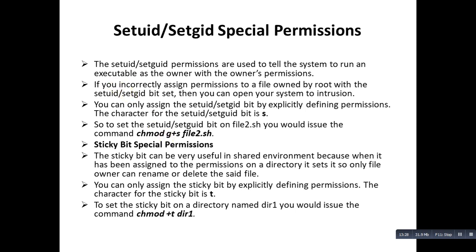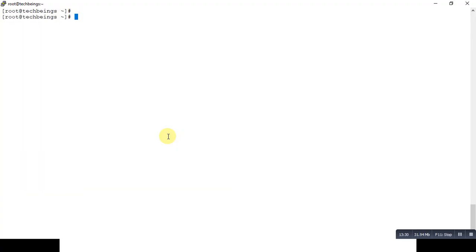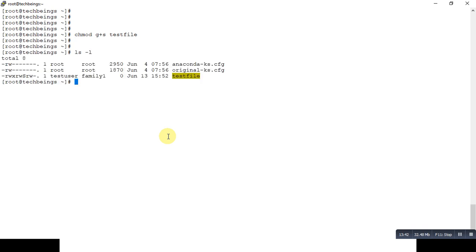Let's see, chmod g plus s and the file name I will type here. Now let's check how it looks. So the color has also changed and you can see the S is mentioned over here. So we can easily make out that yes, the set UID or set GID bit is already applied on this file.